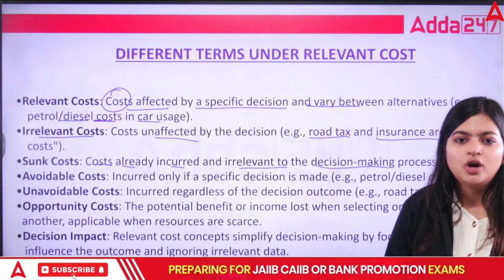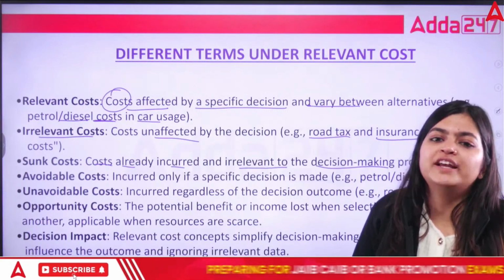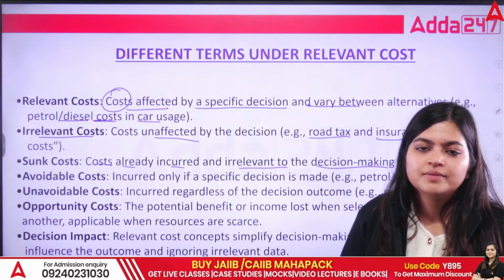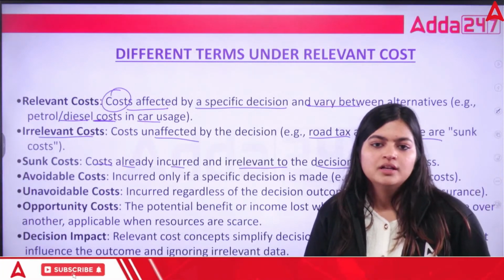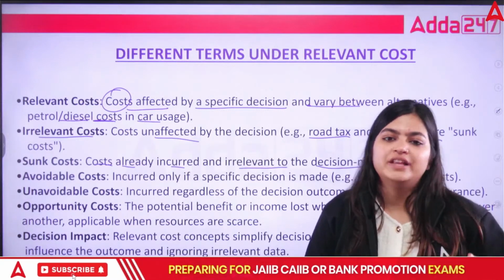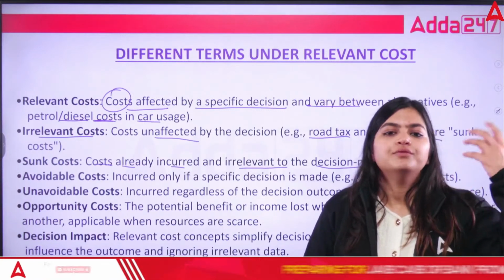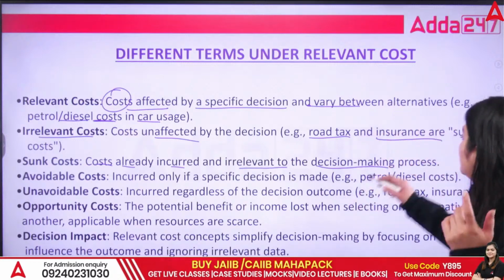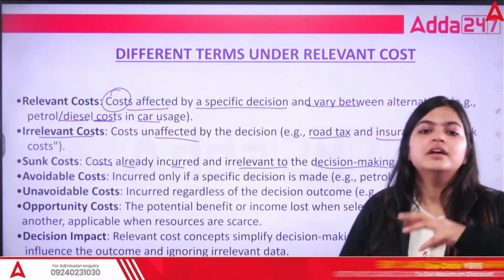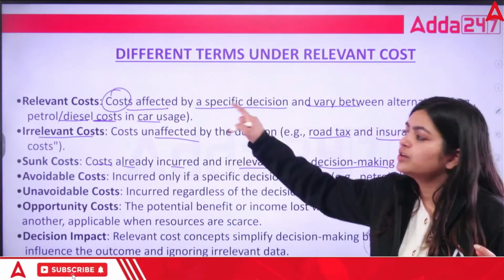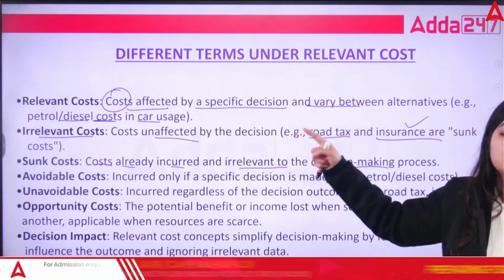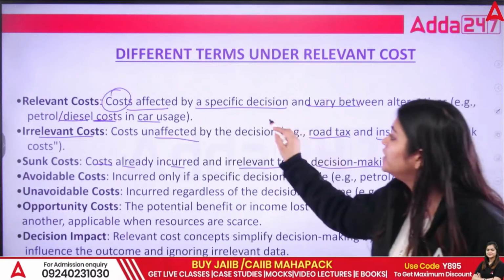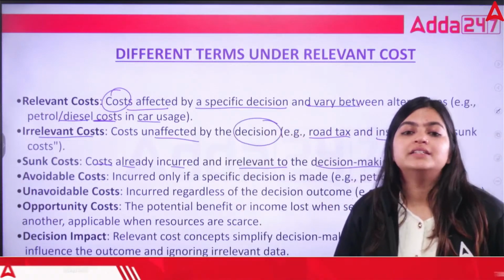So irrelevant costs are those costs which will not affect your decision. Whether you want more petrol or less petrol, that is direct relevant cost. What is the road tax? What is your insurance? That is not relevant for your car. So that is your irrelevant cost, because through that you are not going to affect your decision.